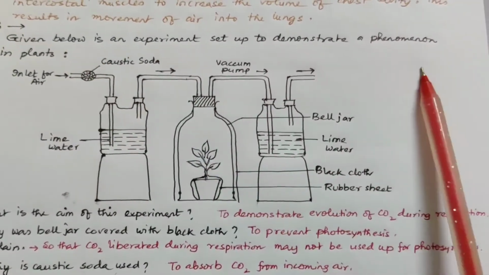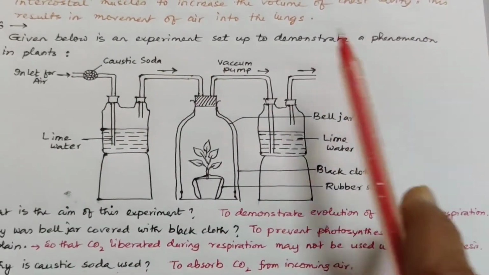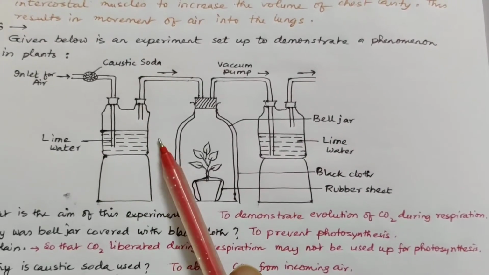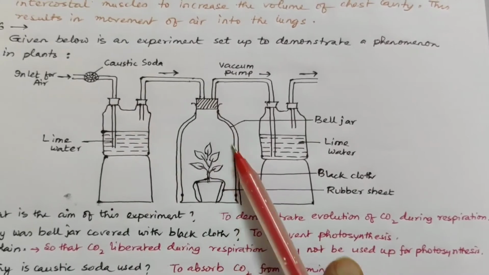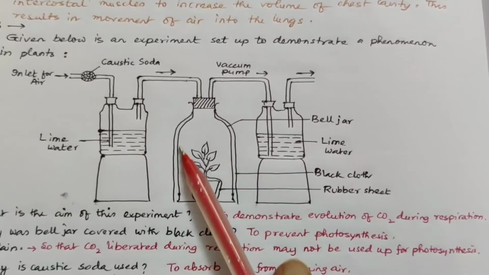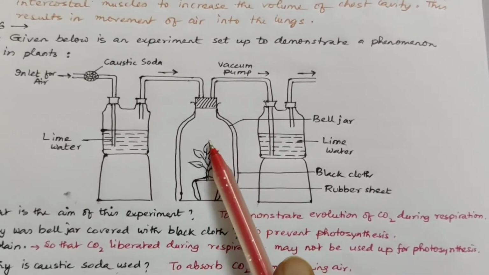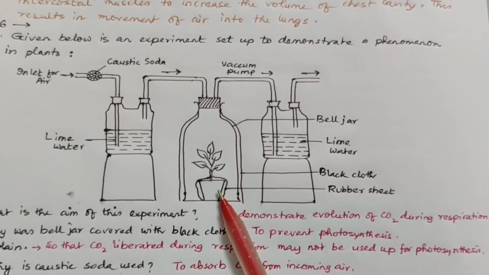Next question is an experiment. Given below is an experiment set up to demonstrate a phenomenon in plants. Now this is the whole setup given over here. These are two Woulfe's bottles and this is a bell jar. Big tube, not a bell jar actually. It's a big tube. Now inside this there is a potted plant.